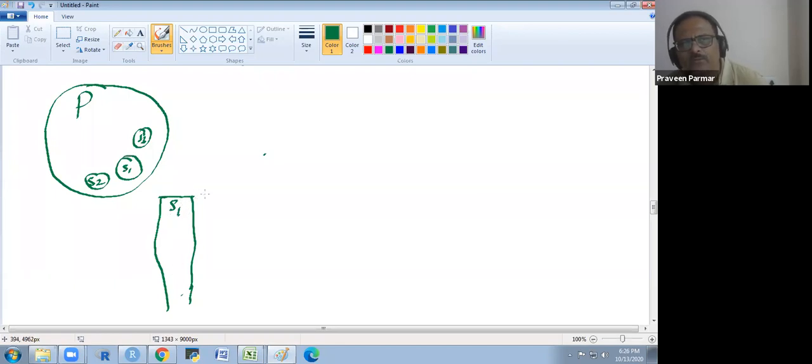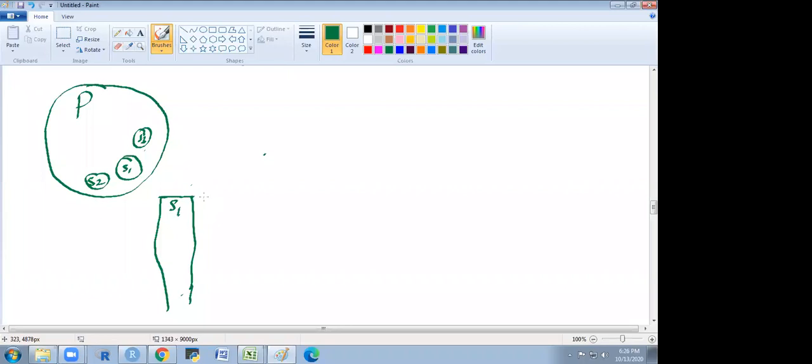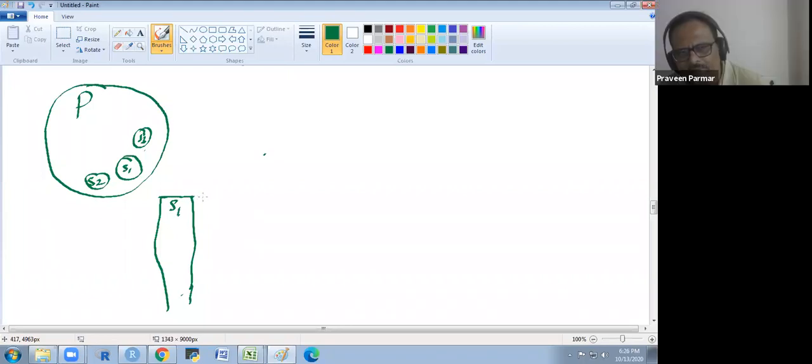So what we do, we could take infinite samples out of the population. We are not taking the total population, but we could take infinite samples, S2, S3, S4.